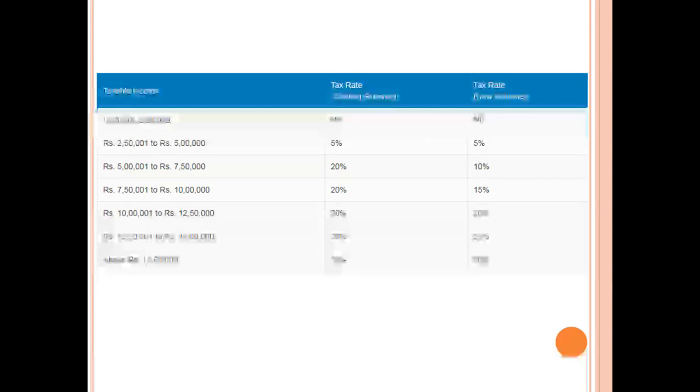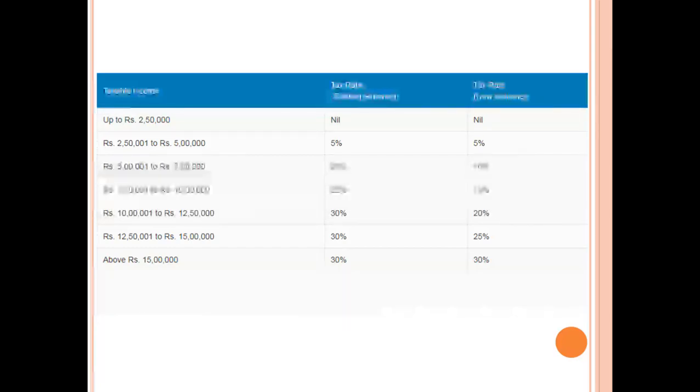This is a comparison of new taxation rate and the existing scheme. Up to 2.5, in both the tax regimes it is the same, nil. 2.5 to 5 lakh, the rate is same, 5% taxation. 5 lakh to 7.5, earlier it was 20%, now it is 10%. 7.5 lakh to 10 lakhs, earlier tax rate was 20%, now it is 15%. 10 lakh to 12.5, earlier 30%, now it is 20%. 12.5 lakh to 15 lakh, 30%, now it is 25%.